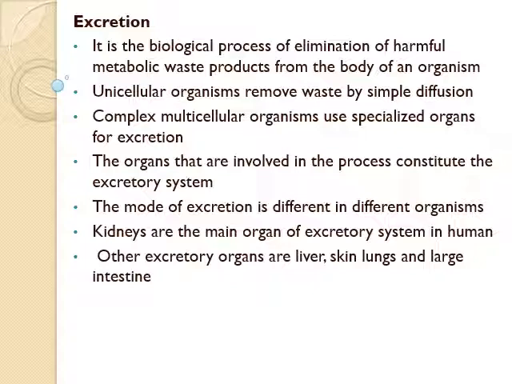Apart from this, the human body has specialized organs for the removal of various wastes formed in the body. They are the large intestine, lungs, skin and liver. Here, the large intestine excretes undigested food through the anus in the form of feces. Next is lungs. CO2 is produced as a waste product in our body cells during the process of respiration. Next is skin. Skin helps in eliminating the excess water, urea, some salts and other metabolic waste in the form of sweat.